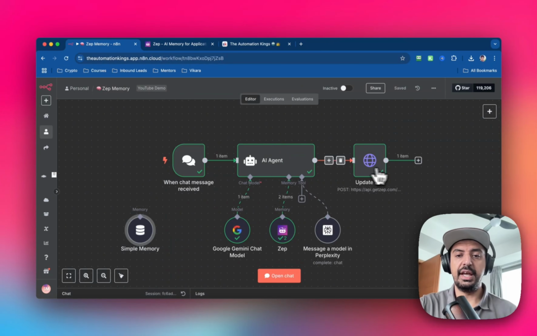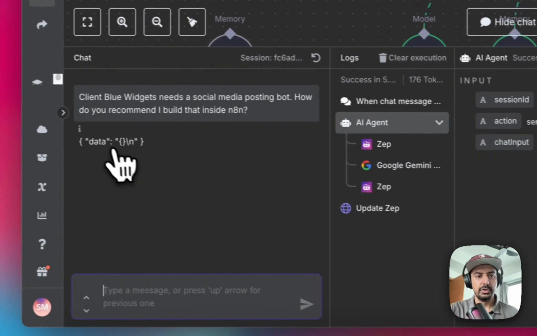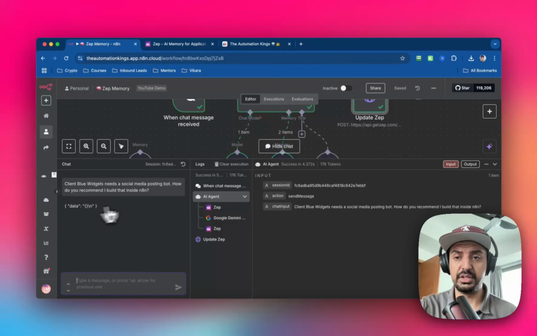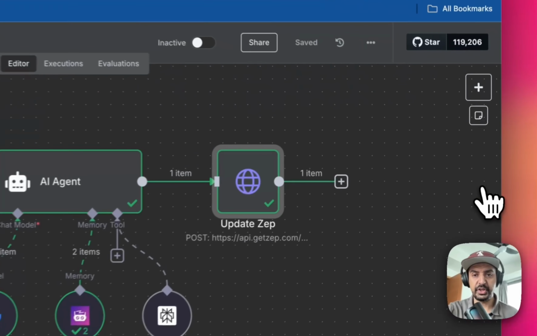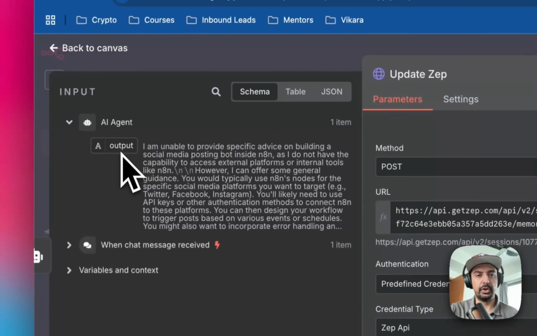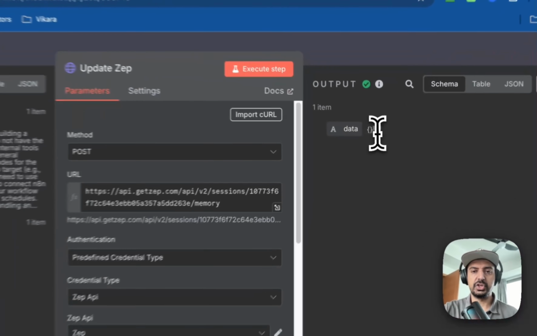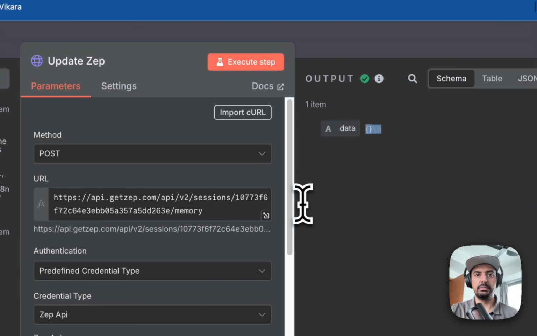And then what this node does, this will then trigger the API, which will then update the memory store inside of Zep. So you can see it's coming back with this data/n. I'm not sure what that is. I think it's just some kind of bug that's going on at the moment whilst I'm recording this. But if I go into update Zep, you can see the output from the AI agent, which was I'm able to provide specific advice on building a social media posting bot inside of n8n, as I do not have the capability to access external platforms or internal tools. That's fine. I just wanted to see how far I could push it. It's then outputting this to Zep. Again, it's showing up with this, which is fine. It's just a display bug.